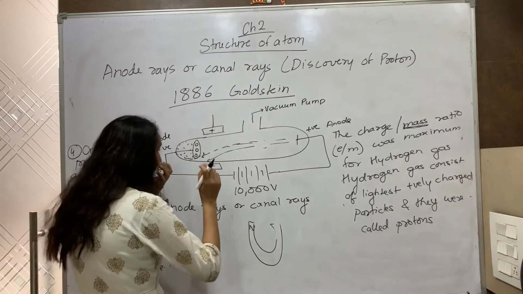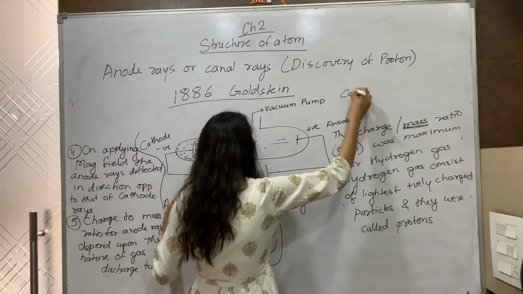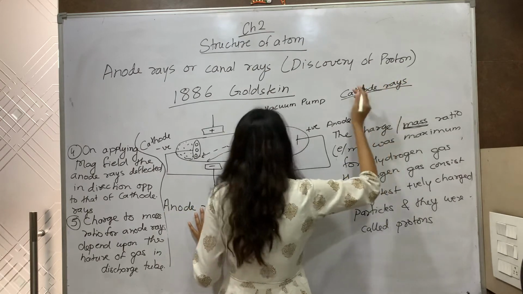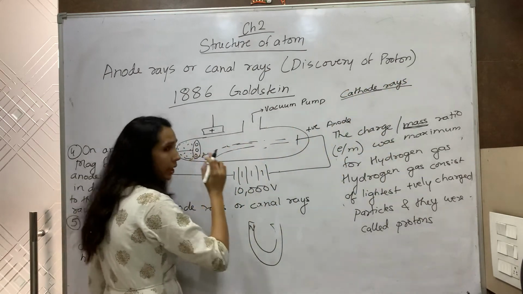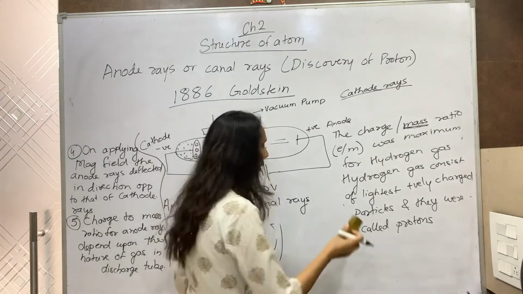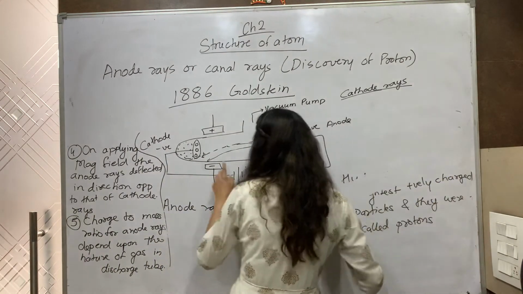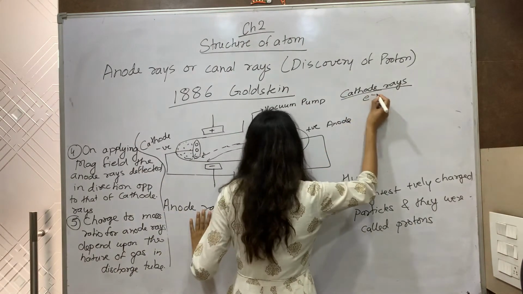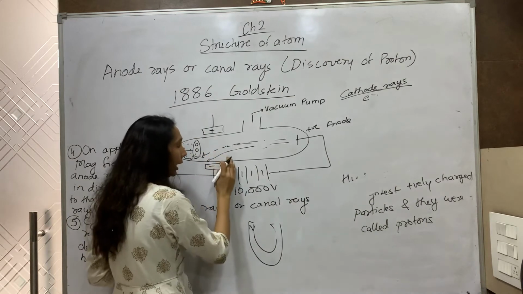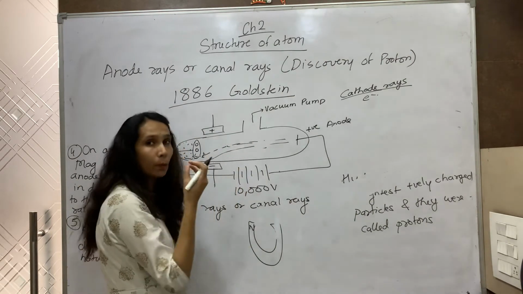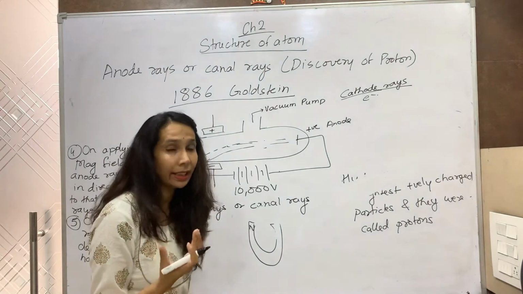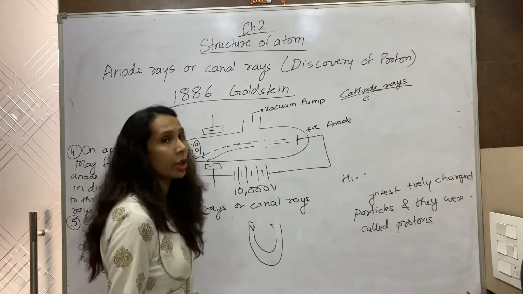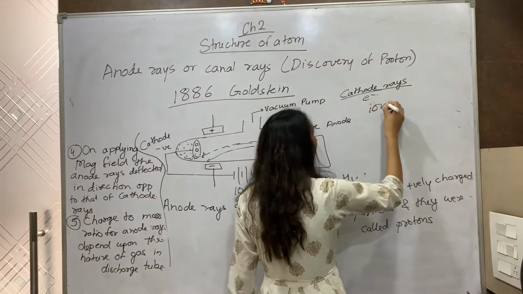Now cathode rays consist of electrons, and these electrons were emitted from the cathode, that is, from the metal which made the cathode. When these electrons start moving from the cathode, they interact with the gas molecules present, the gas that you have filled, and at such a high voltage they ionize the gas.